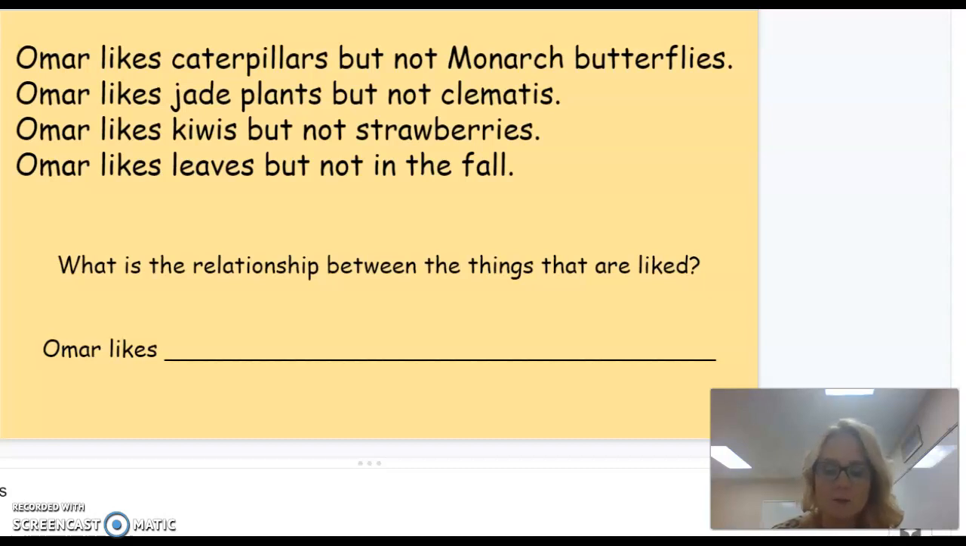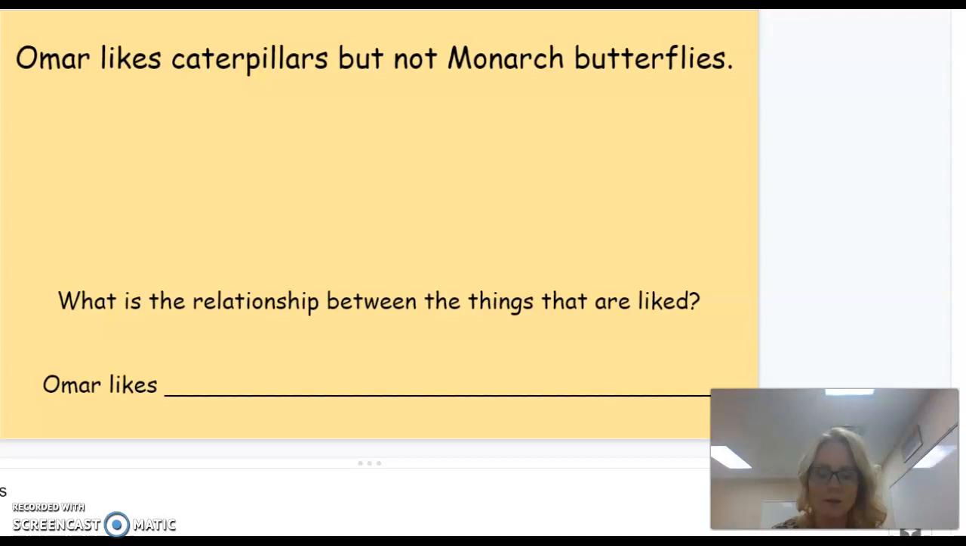Let's complete this first example together by looking at each line separately. This line says Omar likes caterpillars but not monarch butterflies. Well, I know that caterpillars turn into butterflies, but I am not sure how that helps just yet. Let's look at the second line for more information.